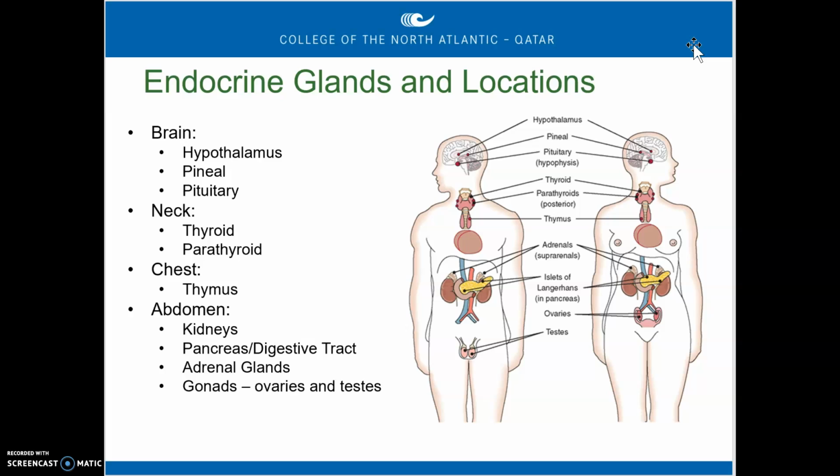And then if we think about some of the glands that are found in the abdomen, we have kidneys, which are also organs, but they do produce hormones. We'll have the pancreas, and there's certainly lots of hormones produced in the digestive tract. And we have the adrenal glands, and then finally we have the gonads. So the gonads, of course, are the cells or the organs that produce the sex cells in the male and the females. So when we say gonads for the males, we'll talk about the testes. For the females, we'll talk about the ovaries.